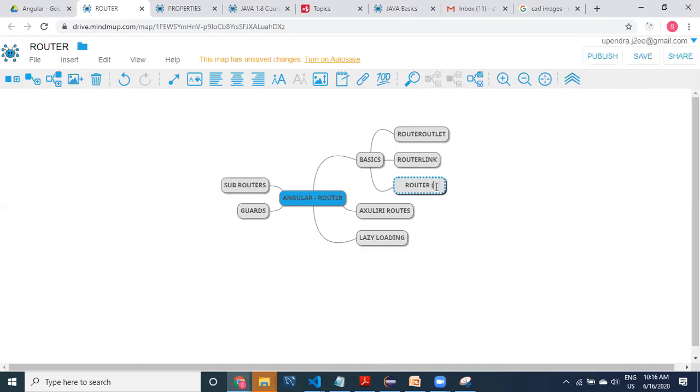You can take the navigate method where we have used navigate, and we have used a router object. We have injected the router into our constructor. After that, we have used this router, and then router link, and